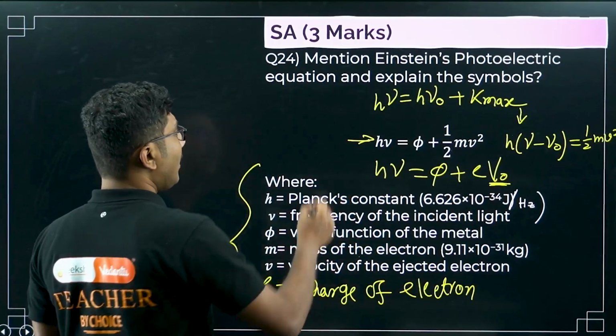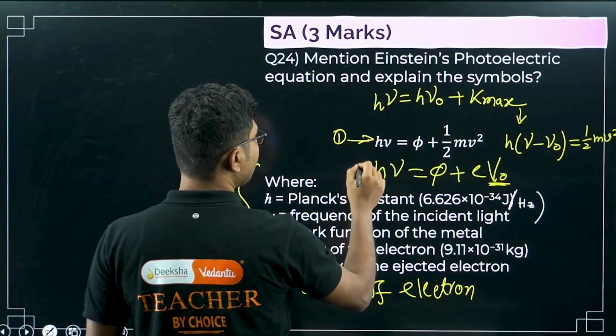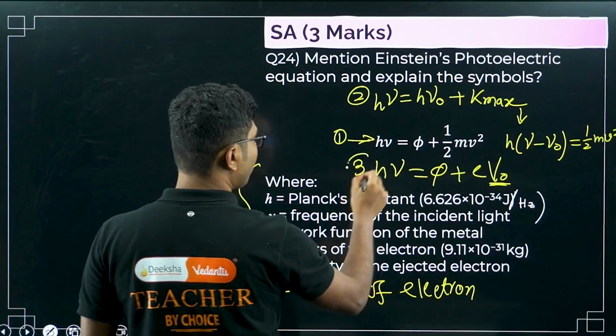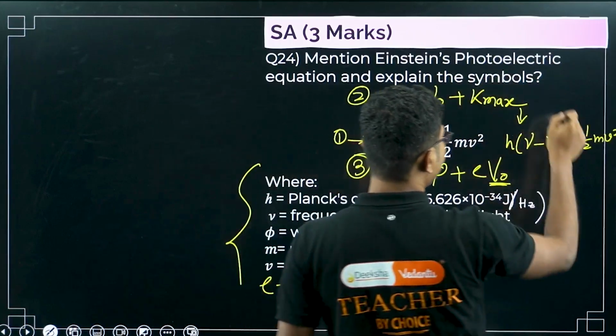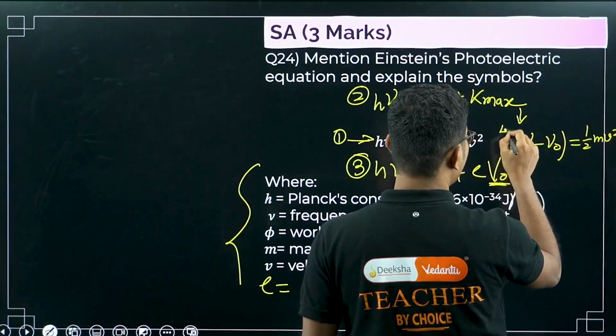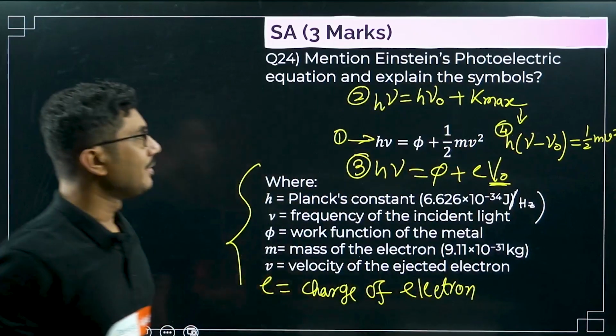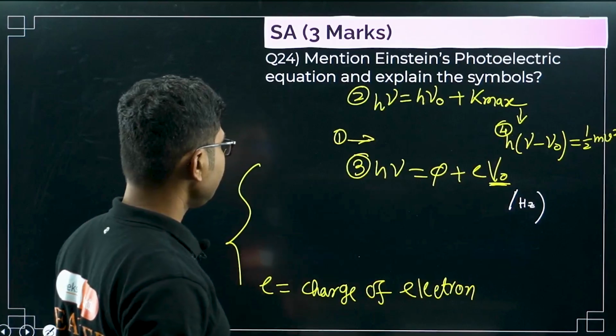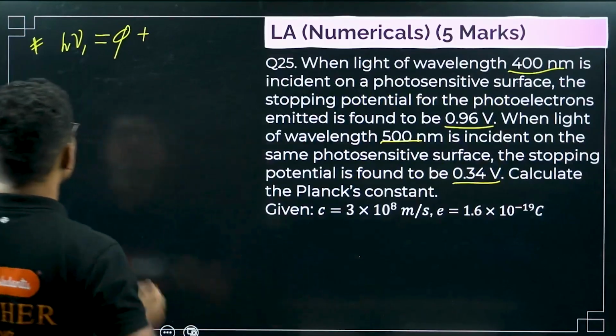This is the mostly used, form number 1. This is the second used, form number 2. This is the third used, form number 3, and this is form number 4, very less used, but still might be helpful for you to solve some problems. Now let's move on to this question.